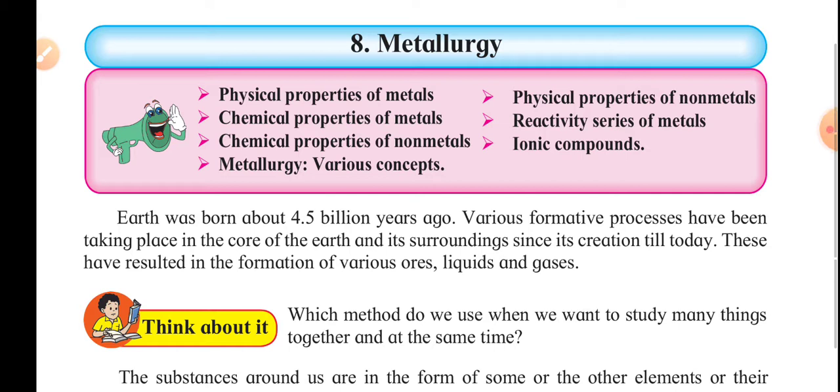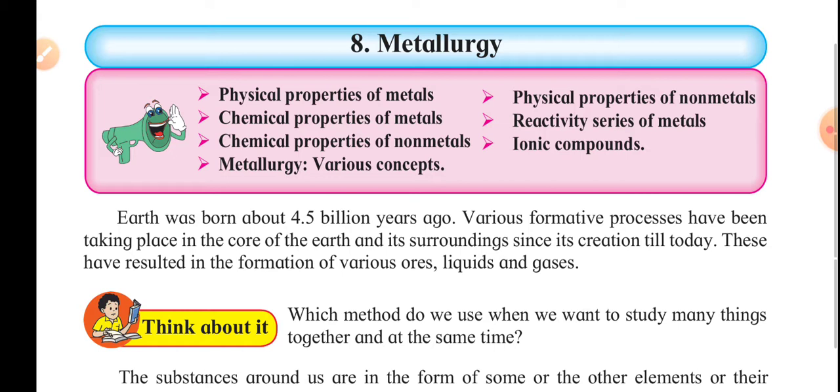Today we are going to see Maharashtra State Board Class 10 Science 1 Chapter number 8, Metallurgy. In this chapter we are going to talk about the physical and the chemical properties of the metals and non-metals.